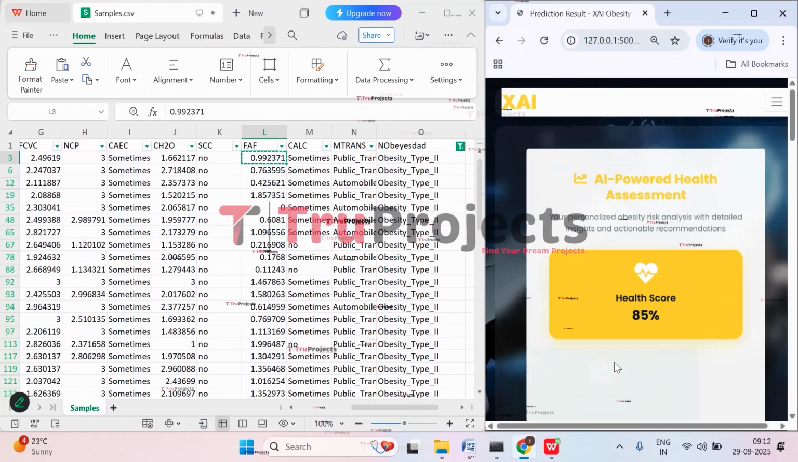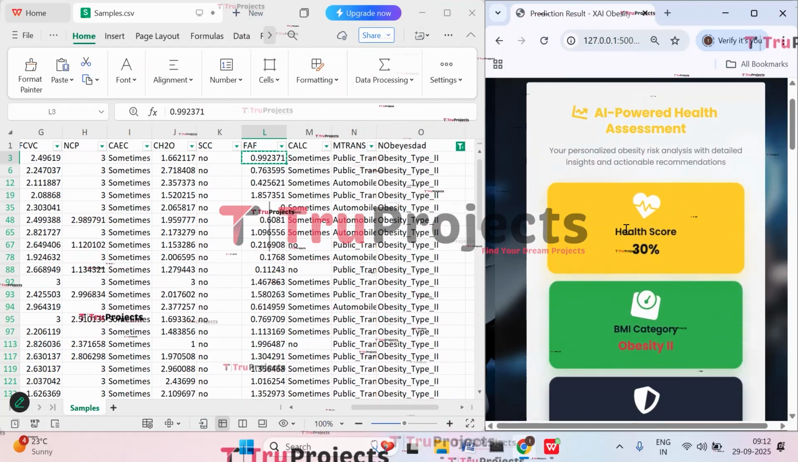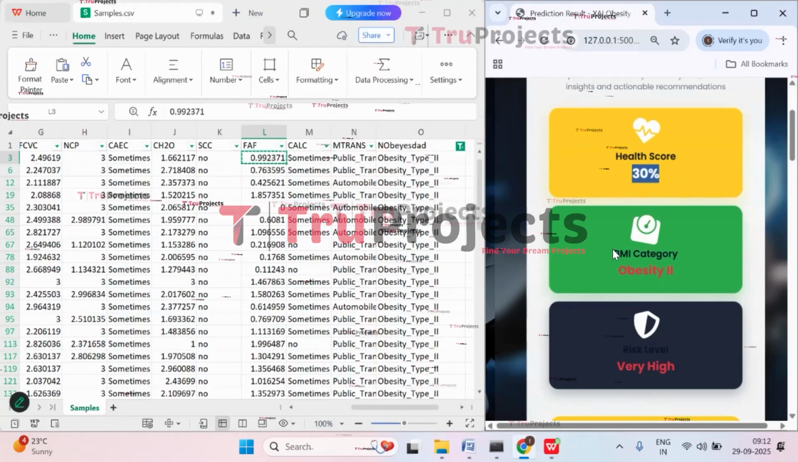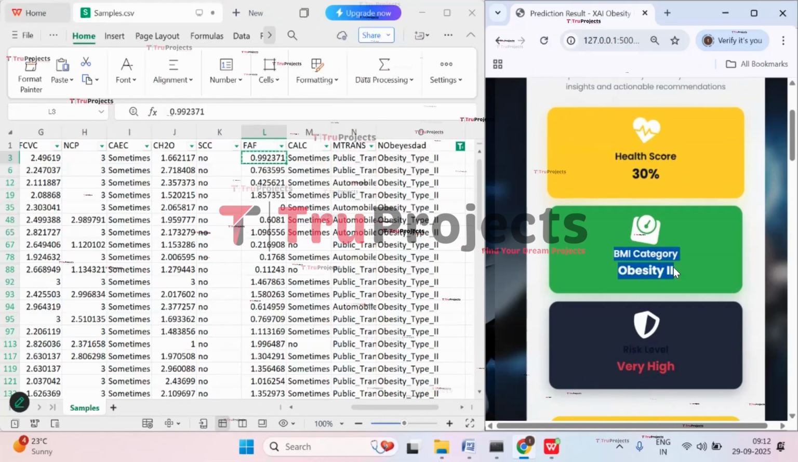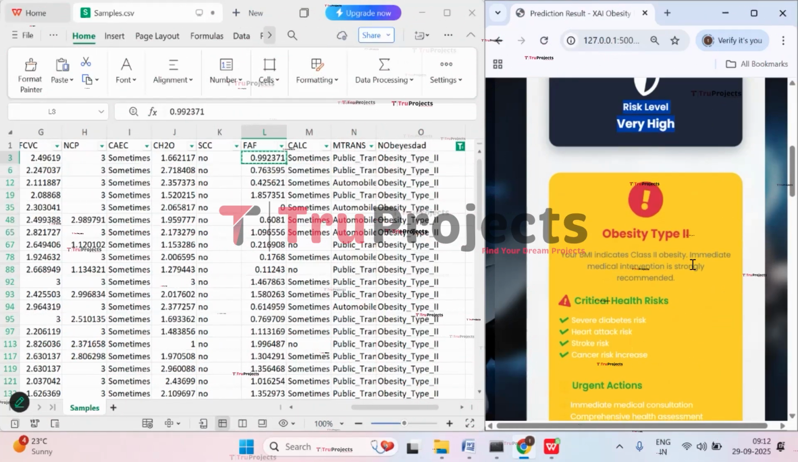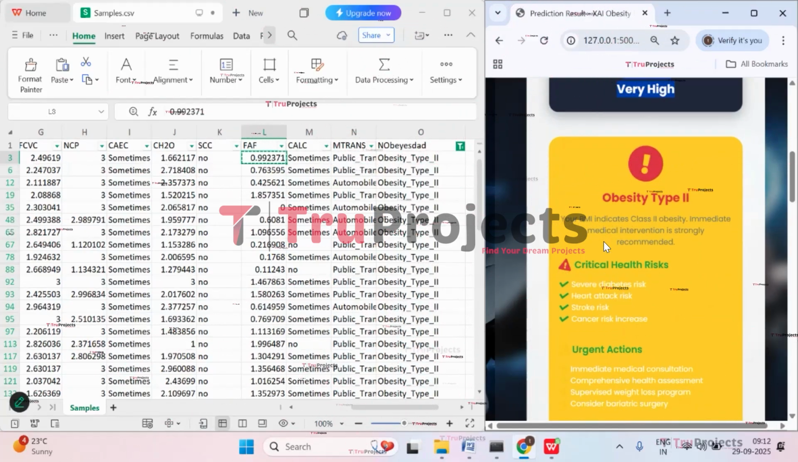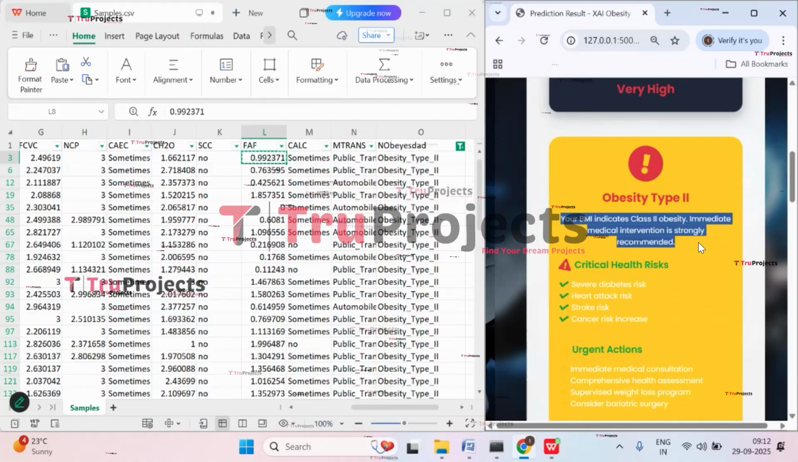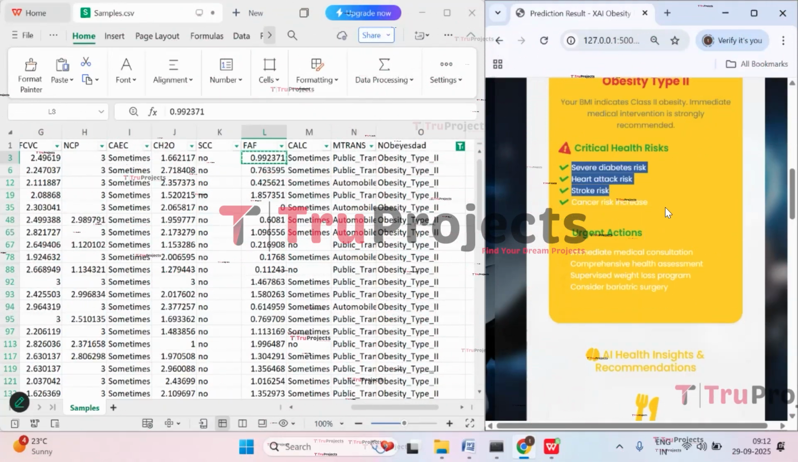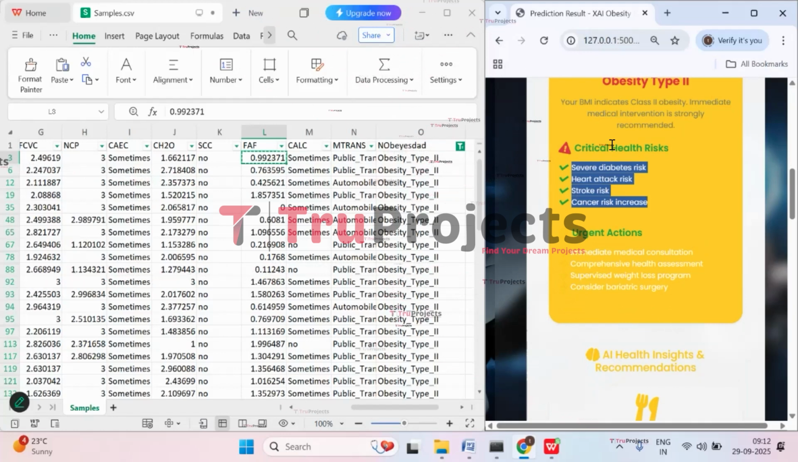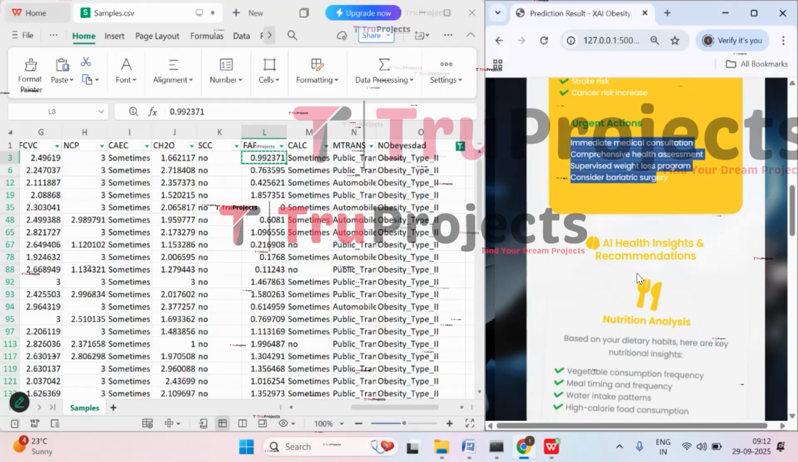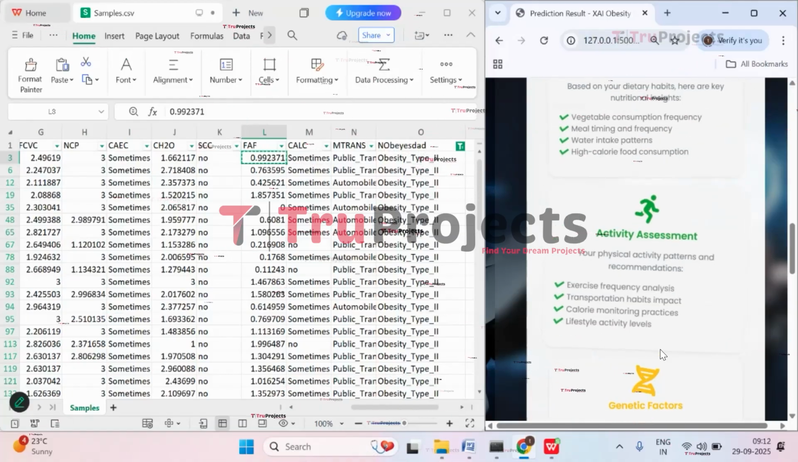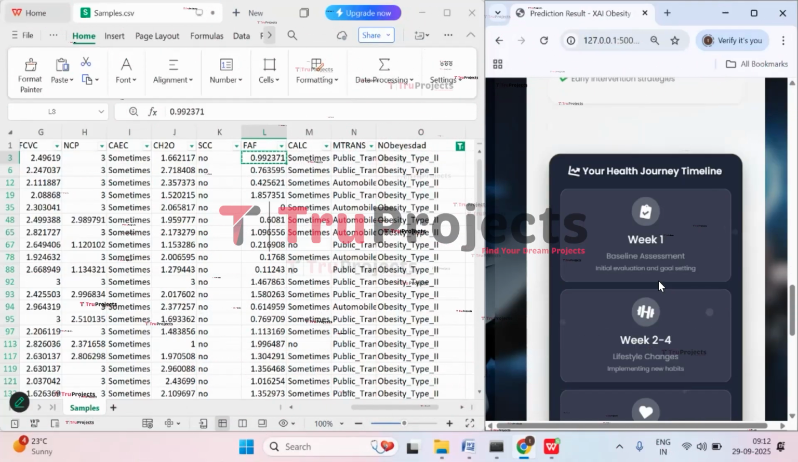Click on analyze obesity risk. So here if you observe, health score is very bad, only 30%, and here we have body mass index category, that is obesity type 2, and risk level is very high. Here the body mass index indicates class 2 obesity, and immediate medical intervention is strongly recommended. And here we have critical health risks, where he may have severe diabetes risk, heart attack risk, stroke risk, cancer risk increase, and urgent actions which have to be taken. And here we have AI health insights and recommendations, activity assessment, and genetic factors.